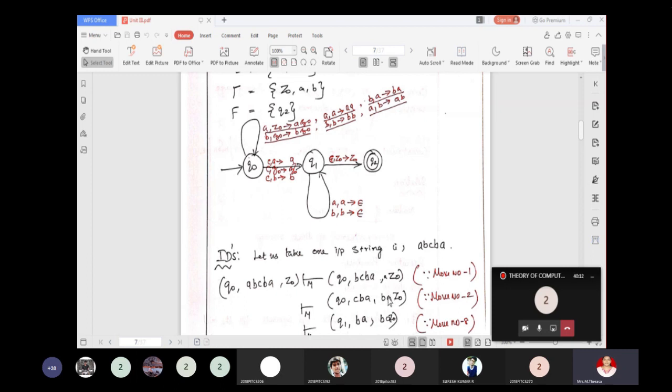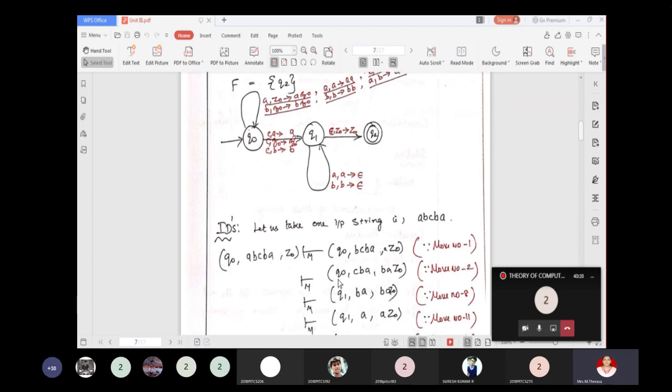So here Q0, B, A. You have to push the input symbol onto the stack, so that the next move will be Q0 comma CBA comma BAZ0.